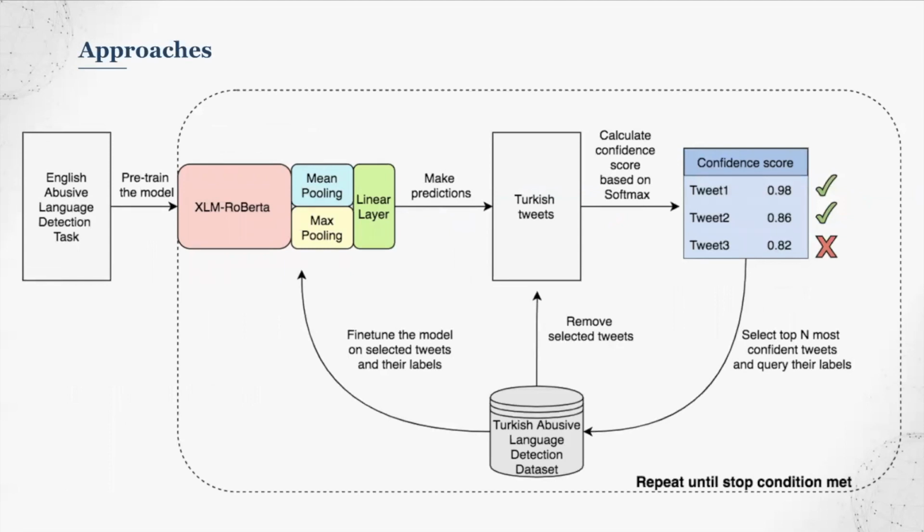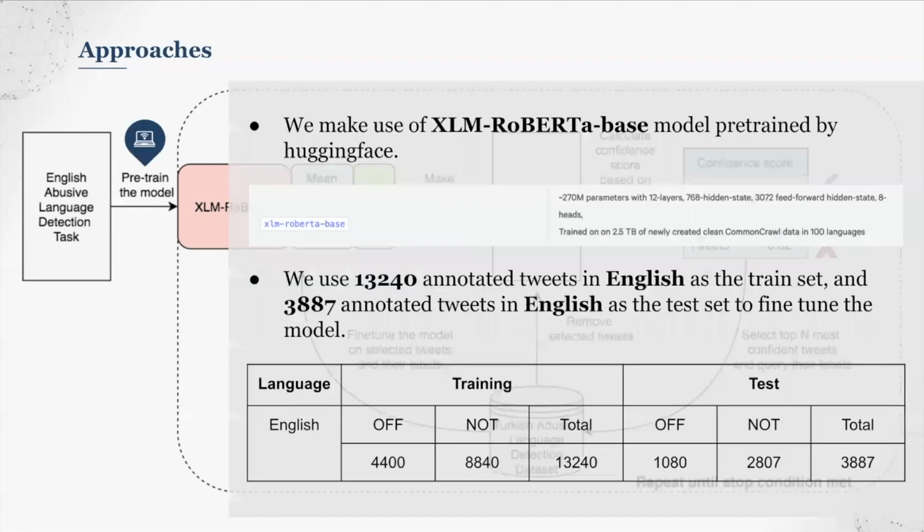Then I will talk about our approaches. Here's our pipeline. We pre-train a model on English abusive language detection, and then iteratively fine-tune the model on a small selected portion of Turkish data. Inside the iteration, we apply a self-training selection strategy to select the tweets, and then incorporate active learning to retrieve the true labels of tweets.